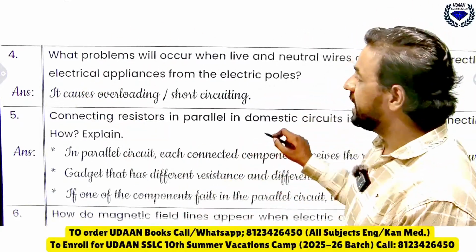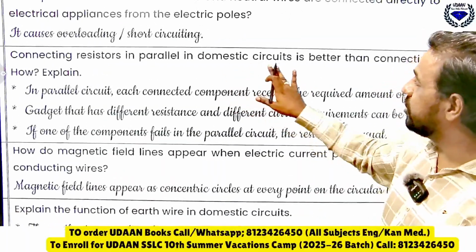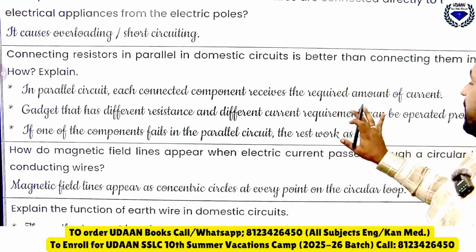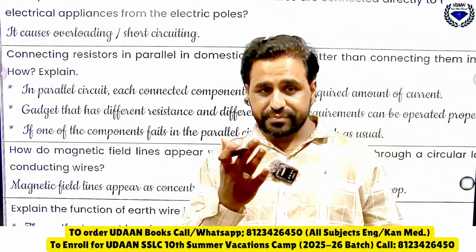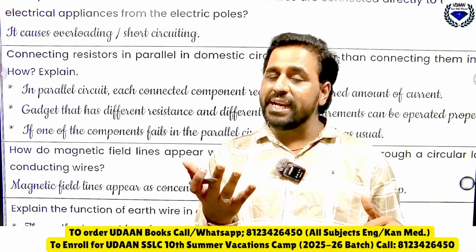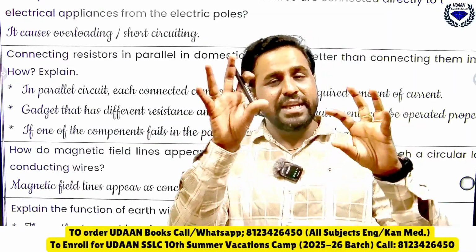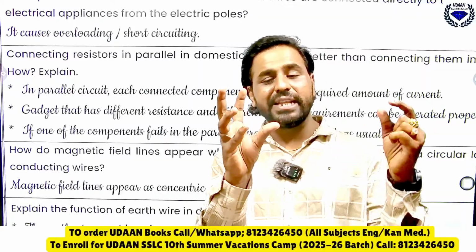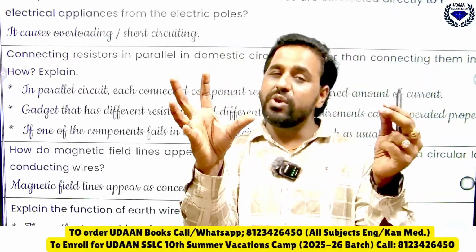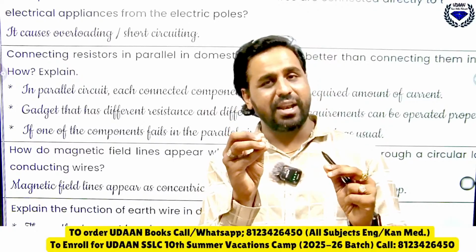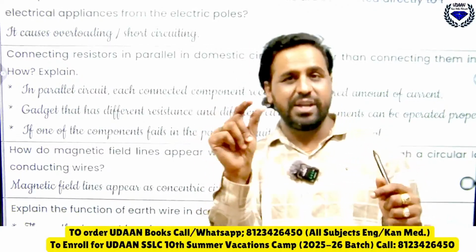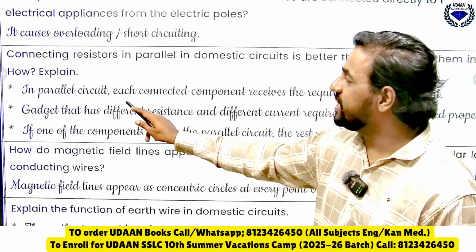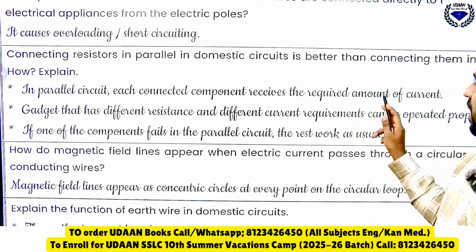Very good. Then next one, connecting resistors in parallel in a domestic circuit is better than connecting them in series. So why? What changes are there between connecting in parallel and in series? See, when you connect them in parallel, the current for each electrical appliance will be given properly. Suppose there is a bulb here, it gets as much current as it needs. There is a TV, it gets as much current as it needs. That is because of parallel. And in parallel, if one of the components fails, if any one switch fails, then the other components work as usual. In a parallel circuit, each connected component receives the required amount of current.